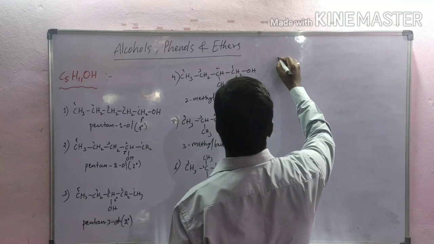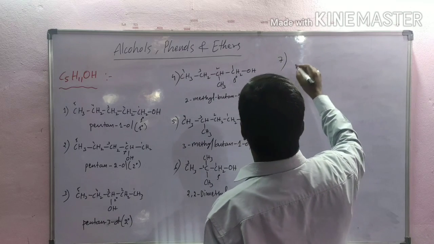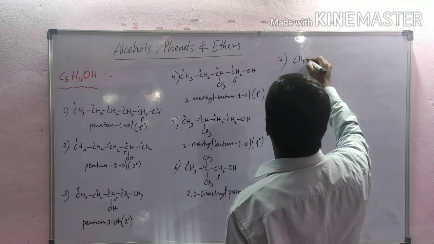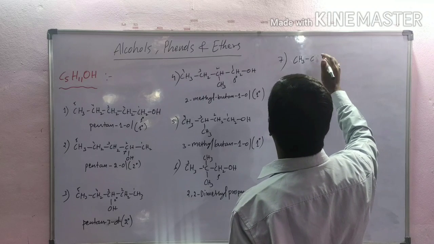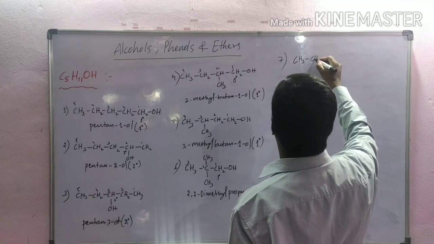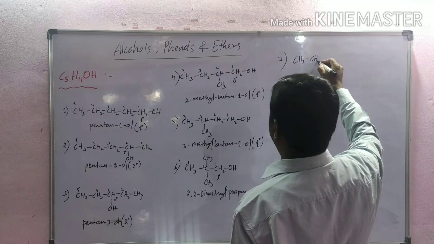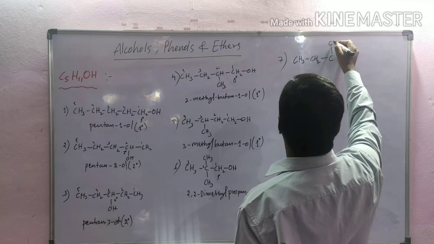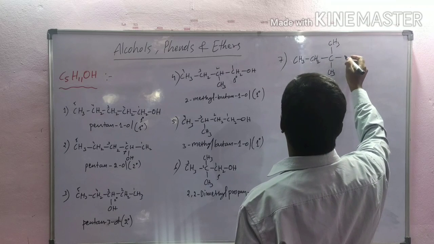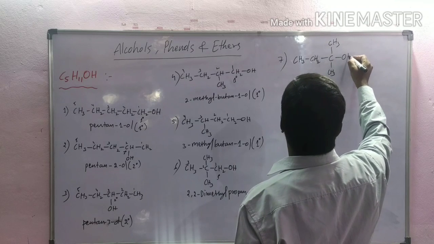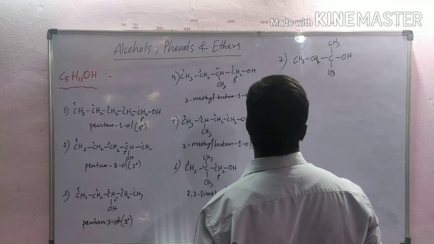And the seventh one is CH3, CH2, CH3, OH.